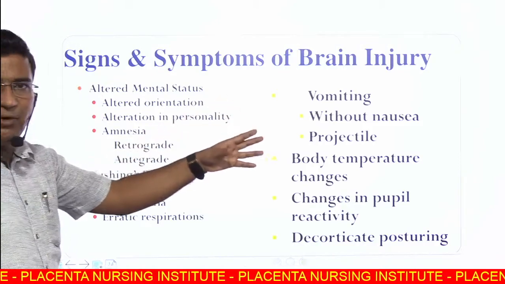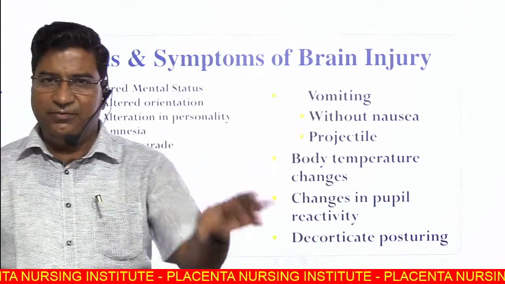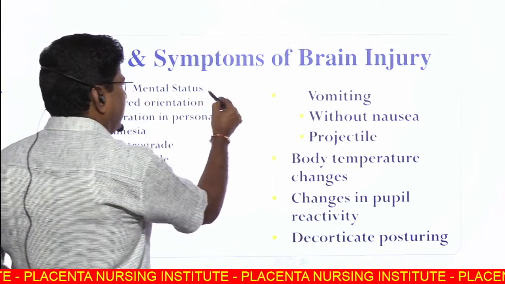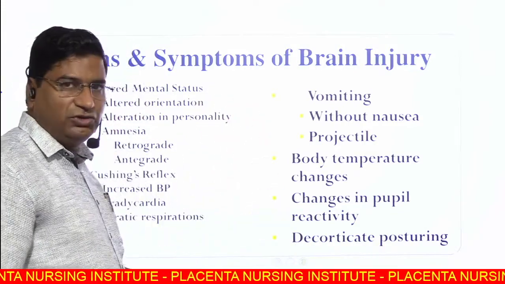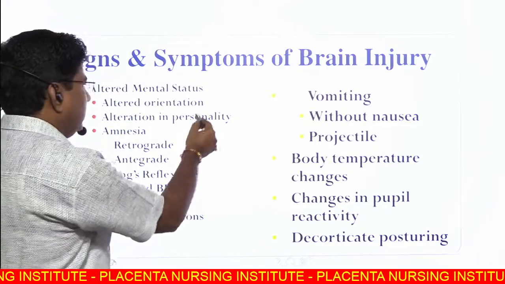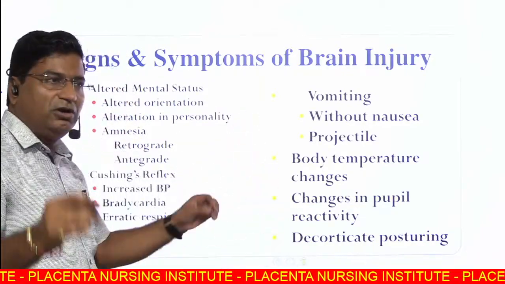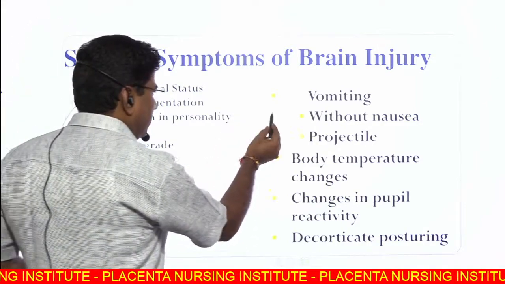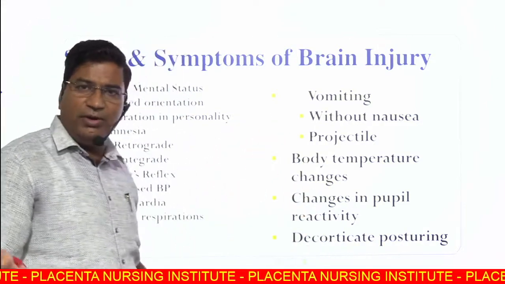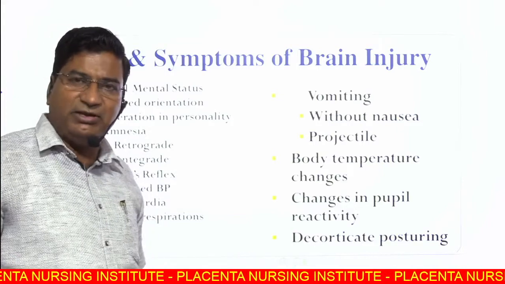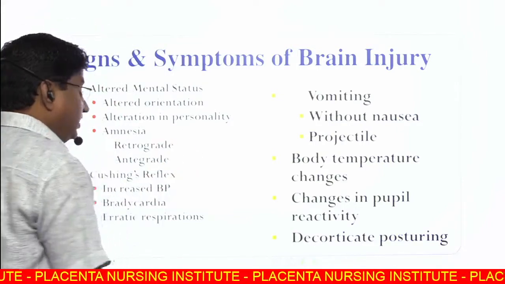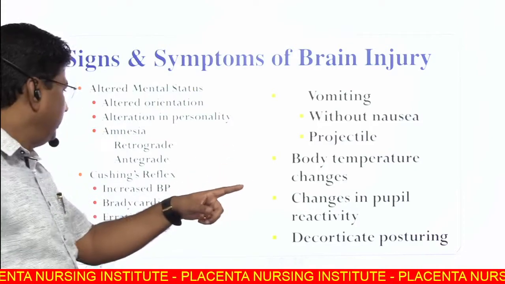Then signs and symptoms of brain injury. We discussed the signs and symptoms in brief. Altered mental status: the patient may be confused, disoriented. Then altered orientation: the patient is not oriented to time, place and person. Alteration in personality because of frontal bone signs or maybe increased ICP. Then amnesia, retrograde or antegrade.